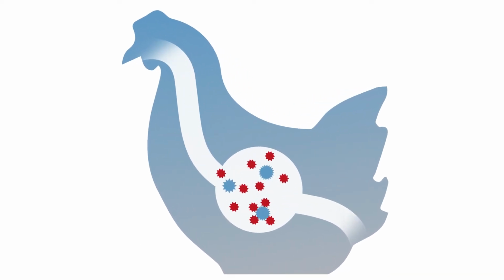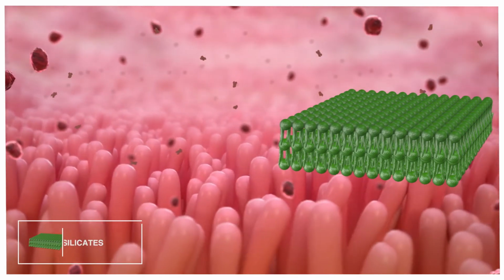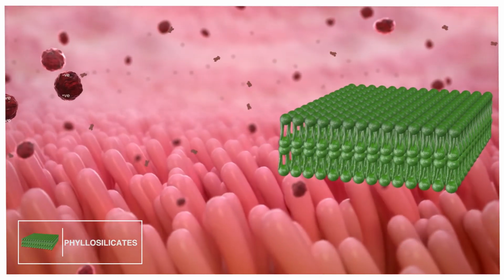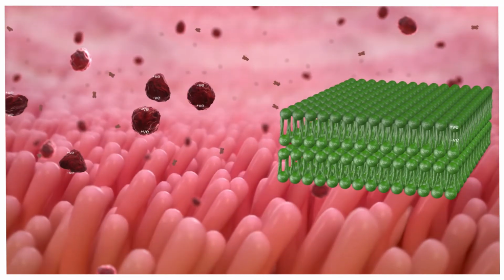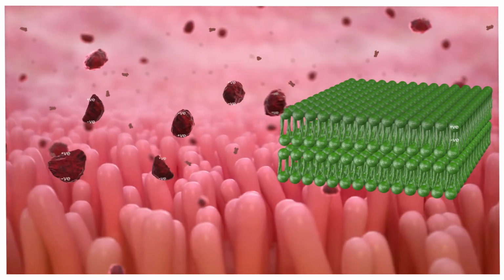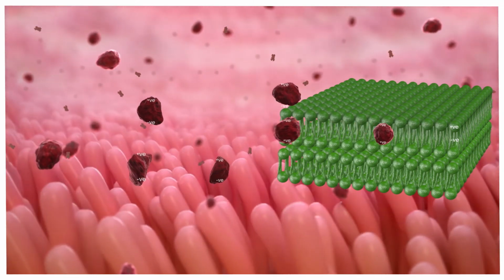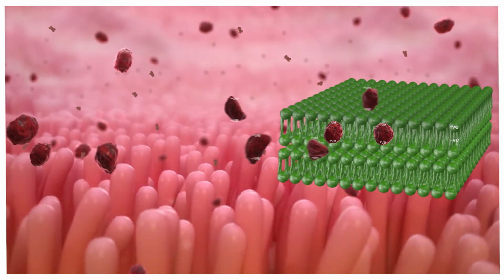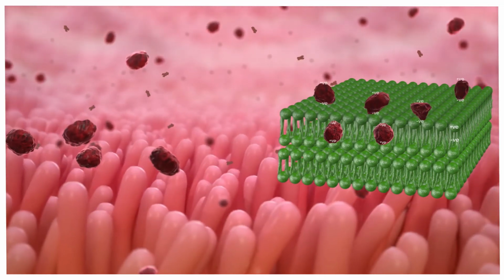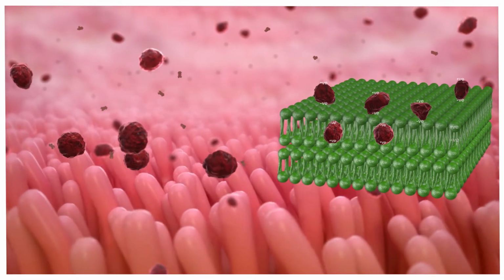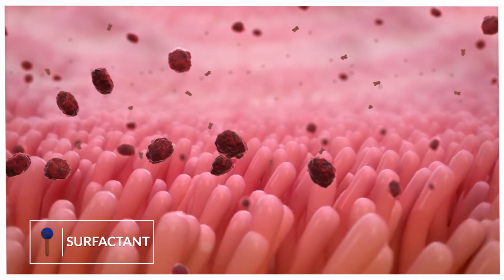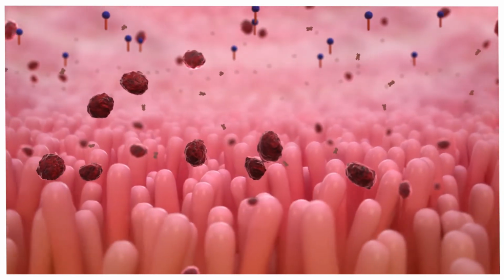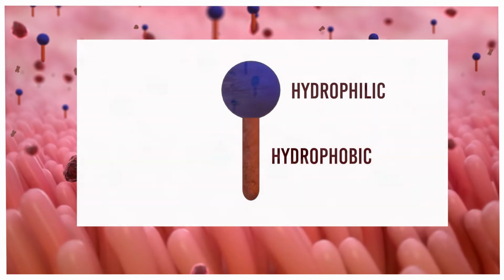Toxidex binds mycotoxins through a physical trapping mechanism based on the steric attraction effect of phyllosilicates on mycotoxins. Phyllosilicates and most mycotoxins have positive and negative charges. Thus, mycotoxins are attracted by the opposite charges of the phyllosilicates and are strongly retained. The presence of surfactant in Toxidex enhances the binding efficacy of phyllosilicates by polar attraction. More mycotoxins are trapped this way.